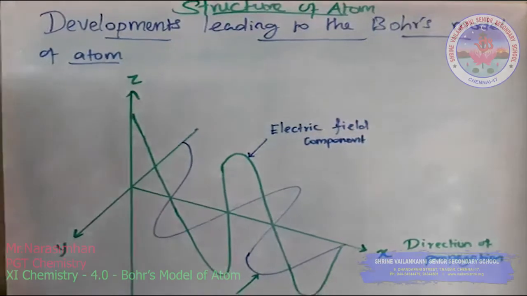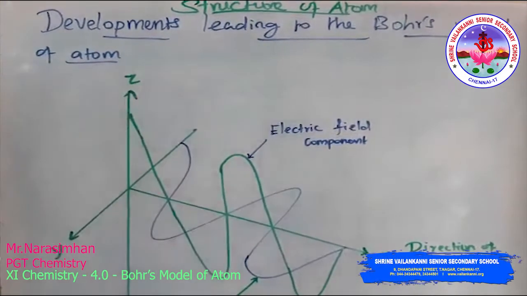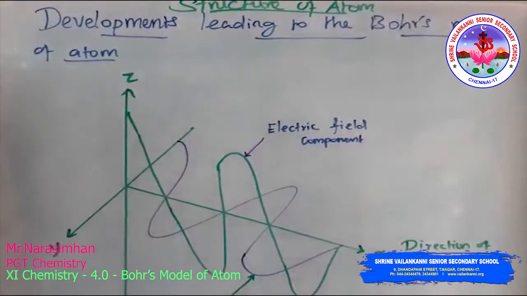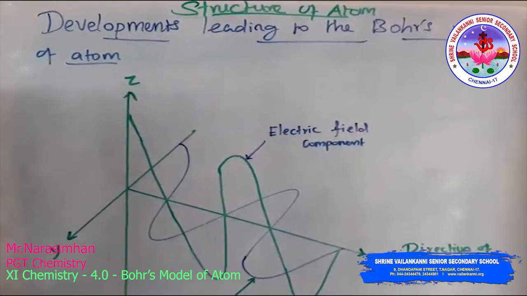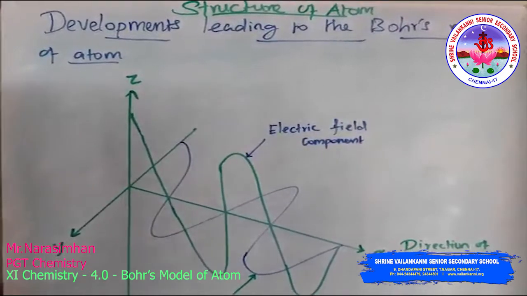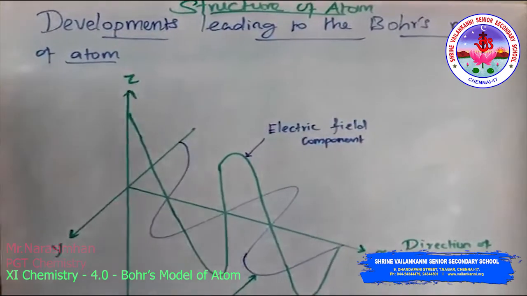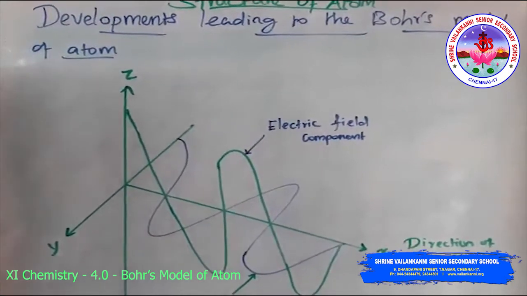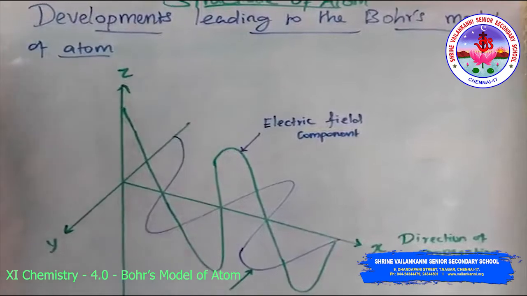The next chapter is the structure of an atom, or atomic structure. We will discuss it. Already, in lower class levels, you have learned Thomson's model of the atom, the Rutherford experiment, and the Bohr's model of the atom. Here, we look at the development of the Bohr's model of an atom.